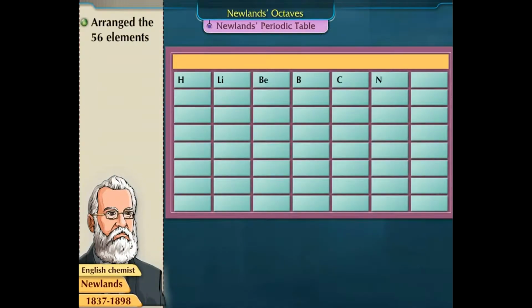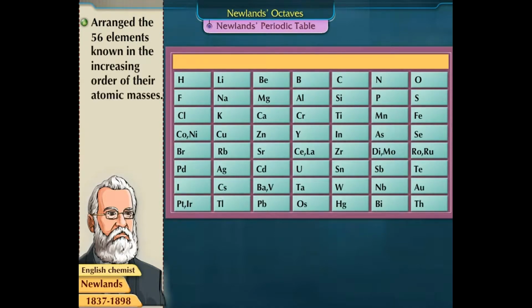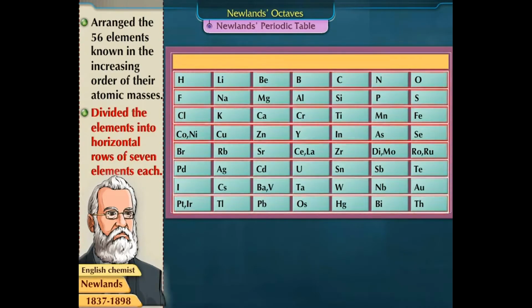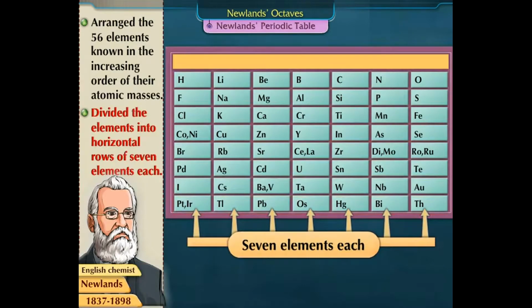He arranged the 56 elements, then known, in the increasing order of their atomic masses. He divided the elements into horizontal rows of 7 elements each. This was called Newland's periodic table.